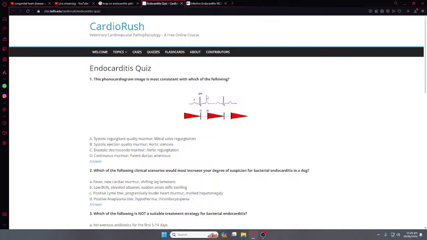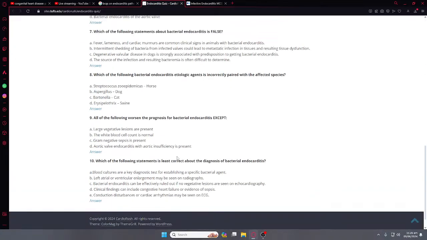So PR interval is increased. S1 and S2 for the sound. This is good. We can ask the question with it.